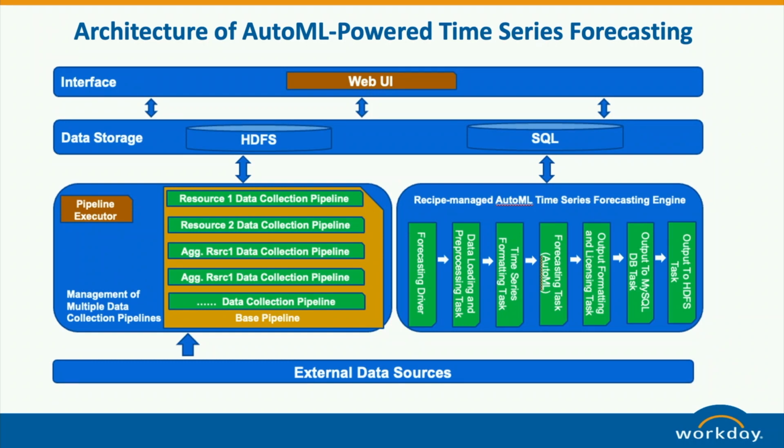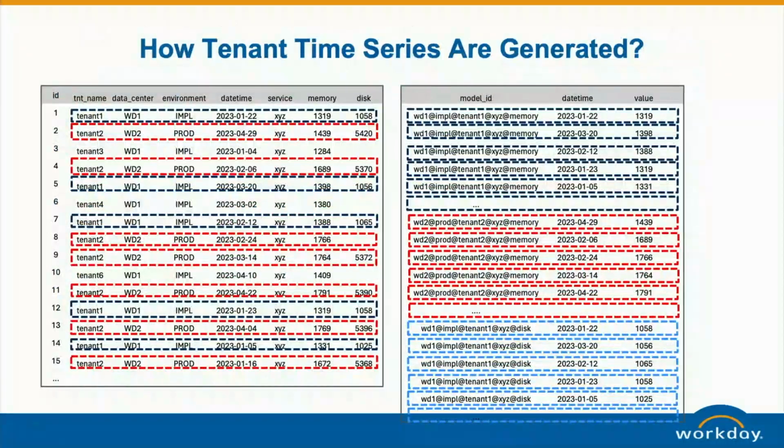And then we have a task for time series formatting, and then run the forecasting, output processing, and then output to different locations. These are the different tasks. Let's take a look internally at this particular time series forecasting task. So once data is loaded and pre-processed in Spark, the formatting task will start. In that case, we generate time series in terms of the model ID.